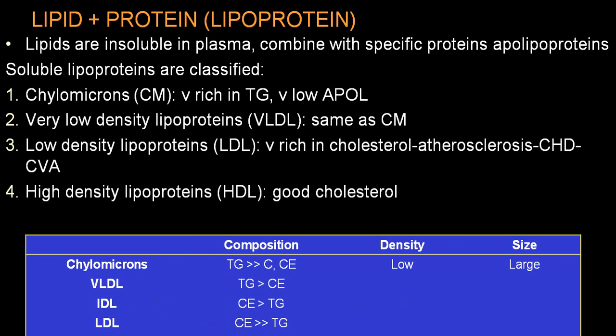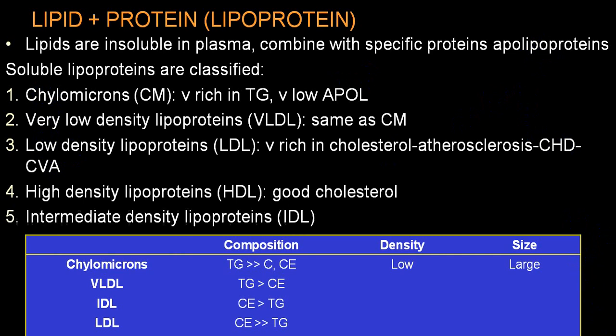The density of HDL is maximum, while chylomicron density is the lowest. Size of chylomicron is maximum, large, while HDL is the smallest size particle. HDL is called good cholesterol, while all these others are bad cholesterol, and apolipoproteins are considered very bad cholesterol.